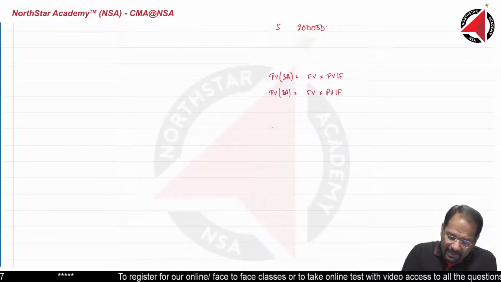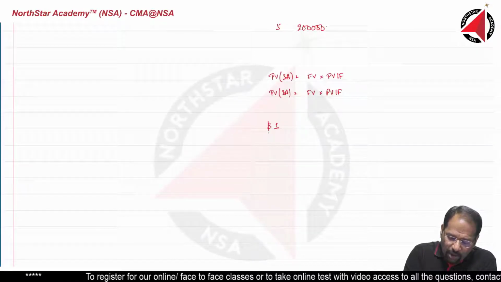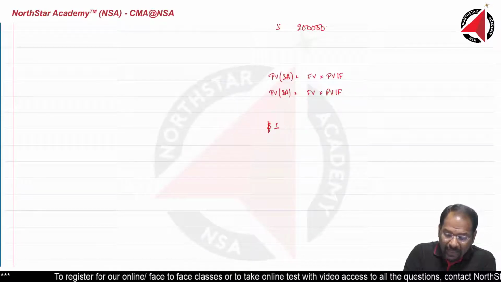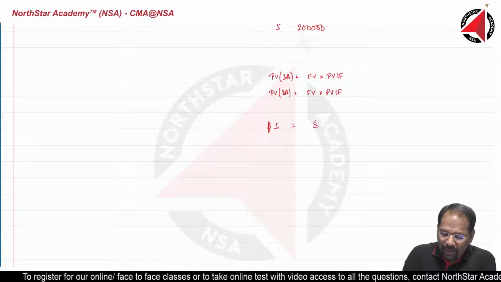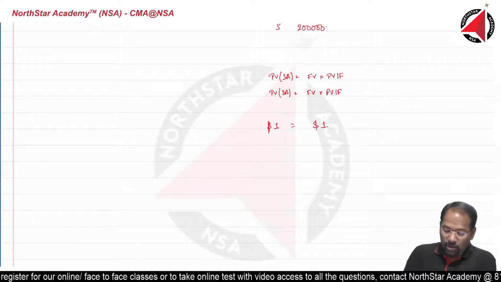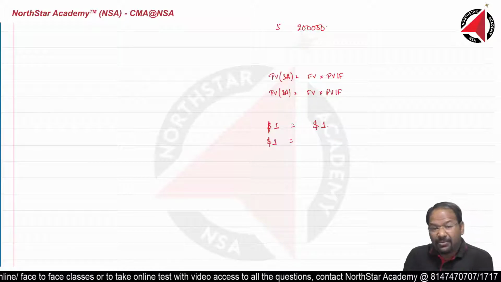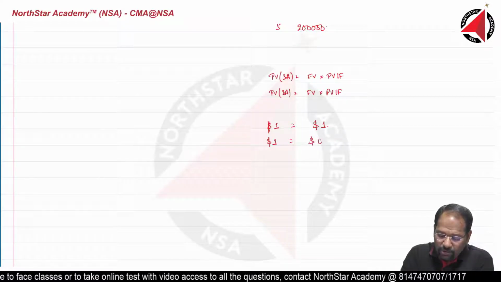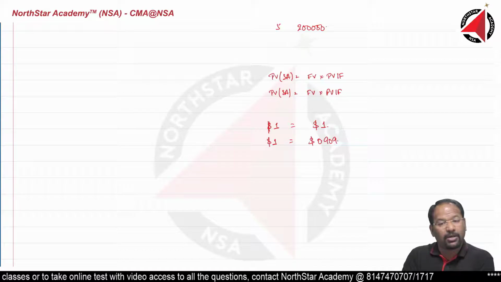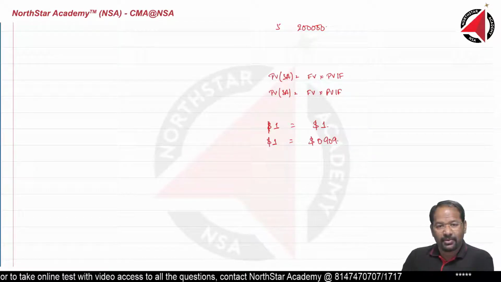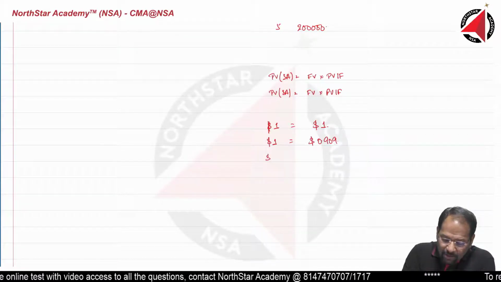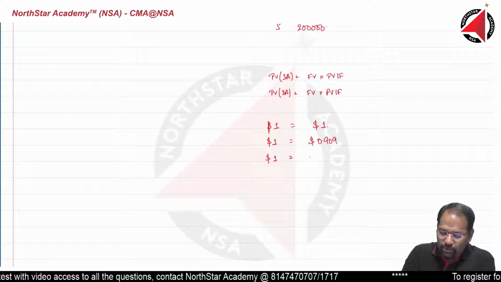Understand the meaning. 1 rupee or $1 today now is equals to $1 only. $1 today after 1 year is equals to $0.909. $1 today is equals to